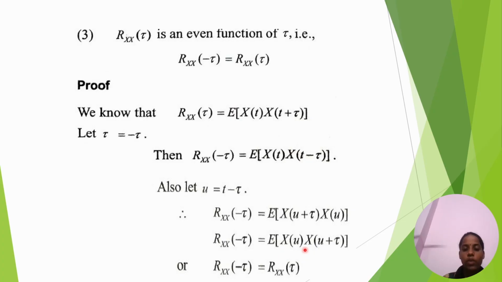Rxx of minus tau equal to E of x of t into x of t plus tau. Or this can be written as Rxx of minus tau equal to the autocorrelation function Rxx of tau. Next, fourth property.